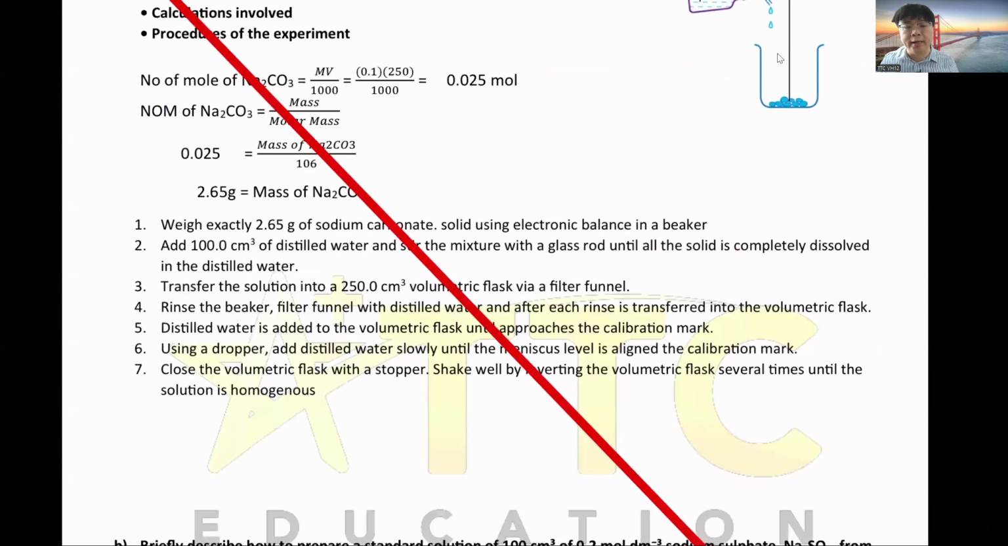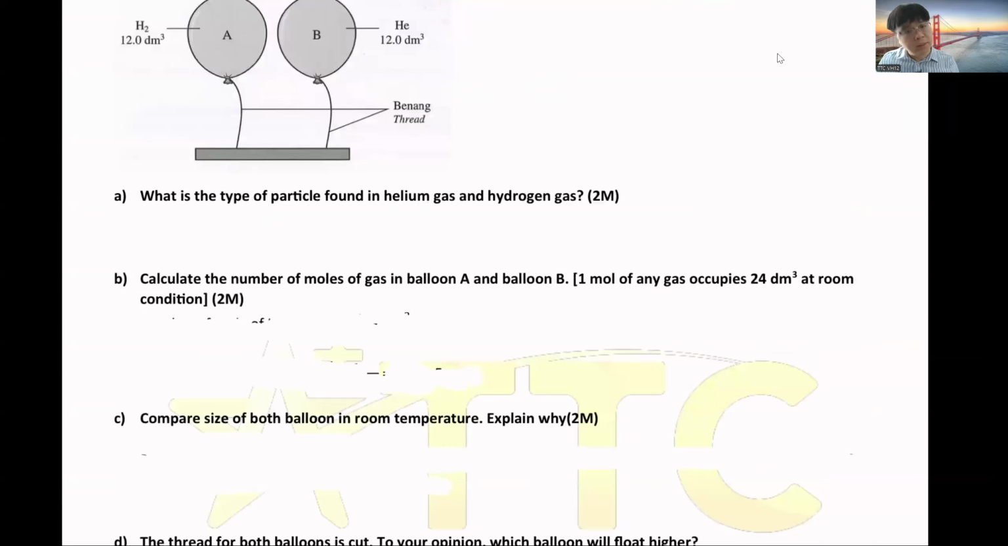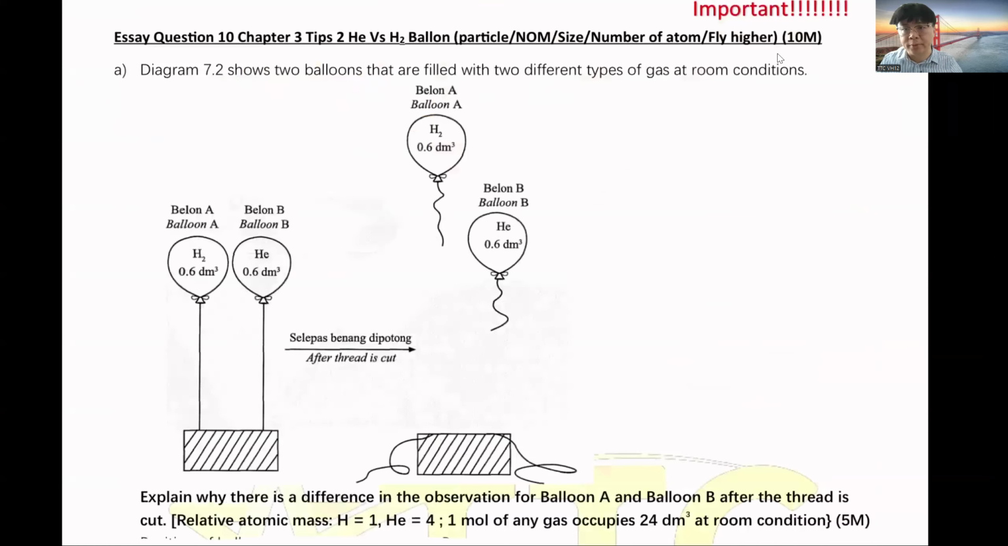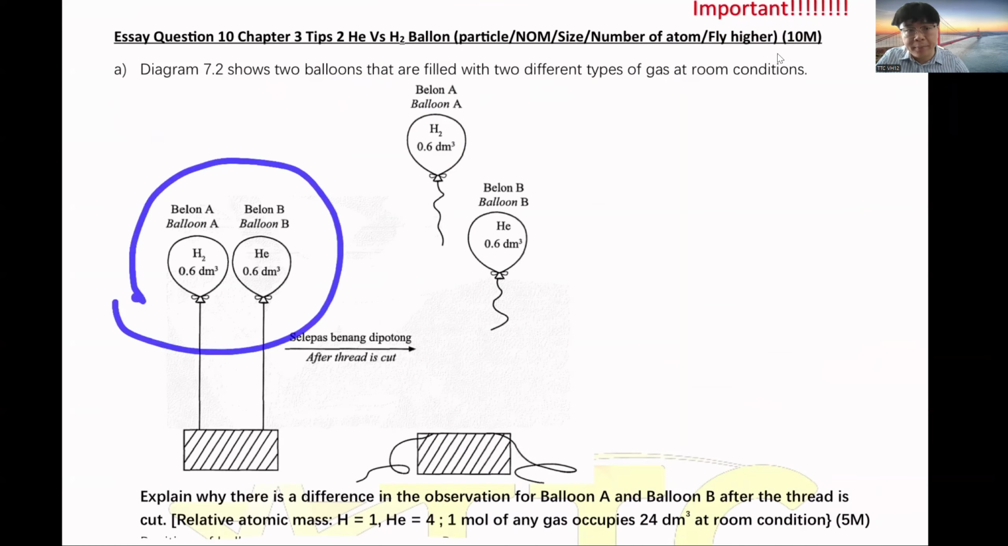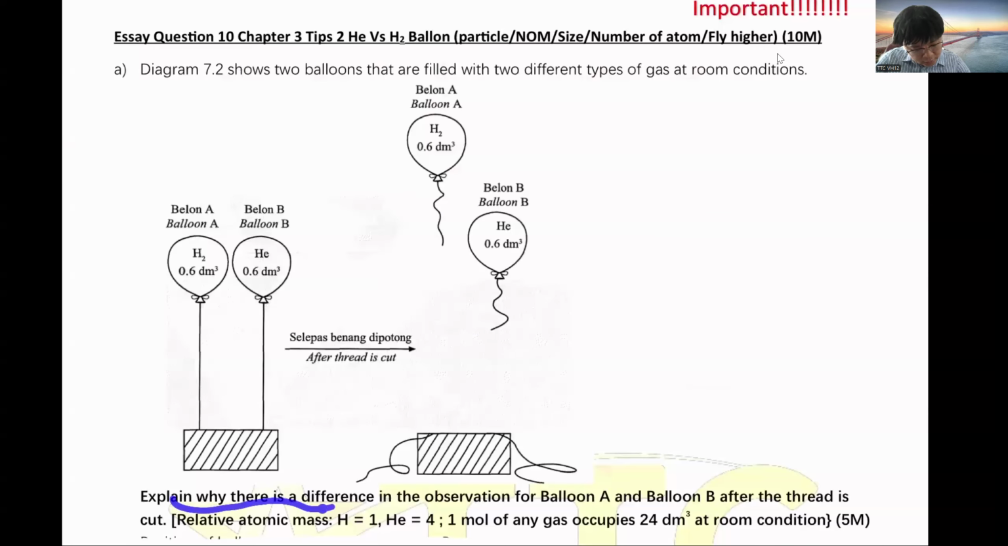For part B, it relates to the balloon, which is very similar to the past year. So what did the past year involve? I'll show you the actual past year question, because this question was actually cloned from the SPM past year. So let you see the actual question first, then you see how they changed the question. They have these two balloons. The actual SPM past year that came out, I think it's 2022. They cut these two balloons, then realized that hydrogen floats higher, helium floats lower. Then explain why there is a difference in observation for A and B after taking up.